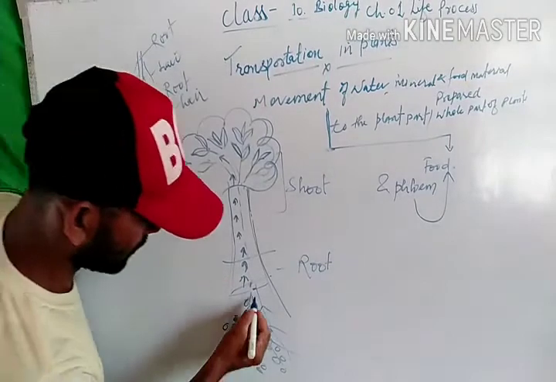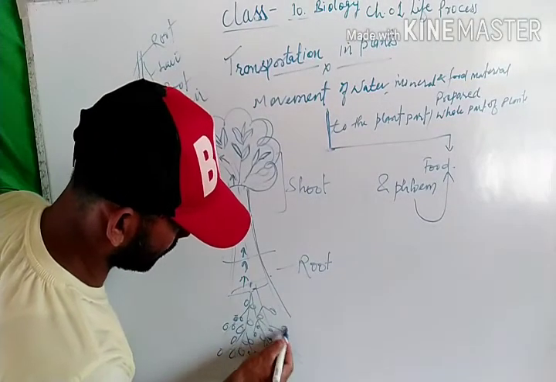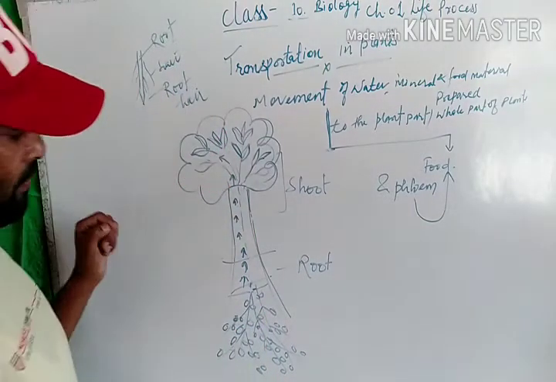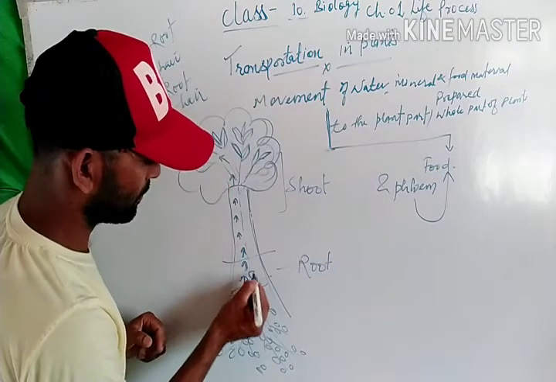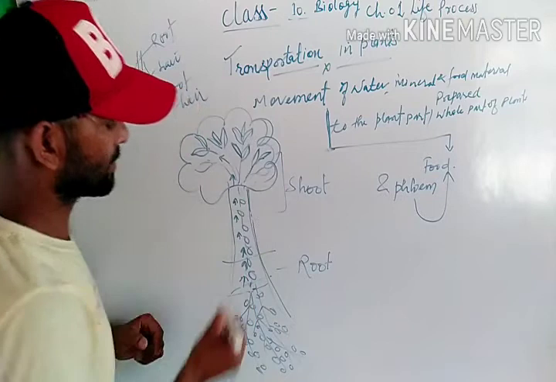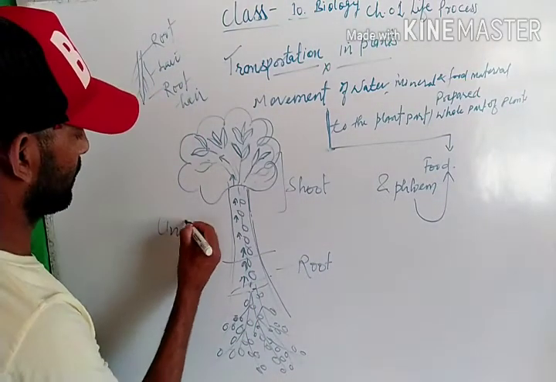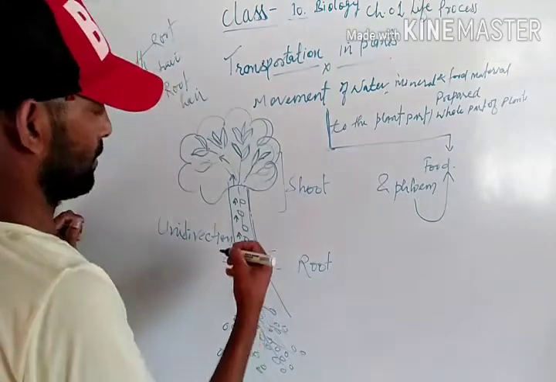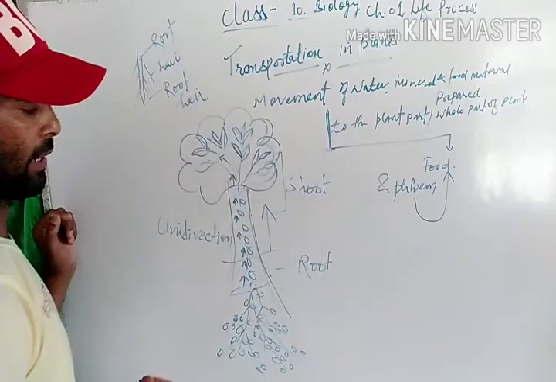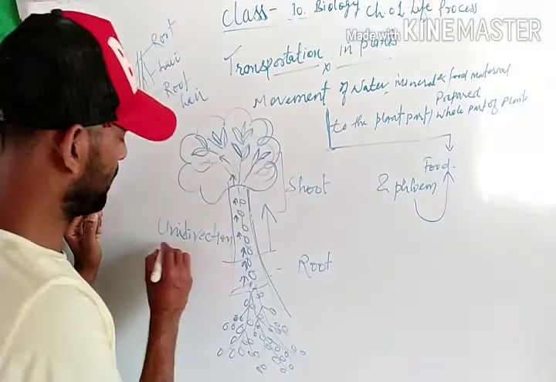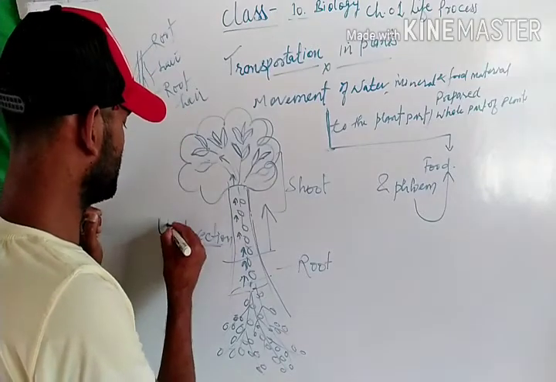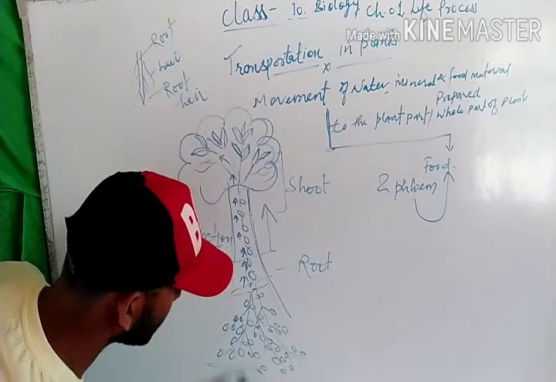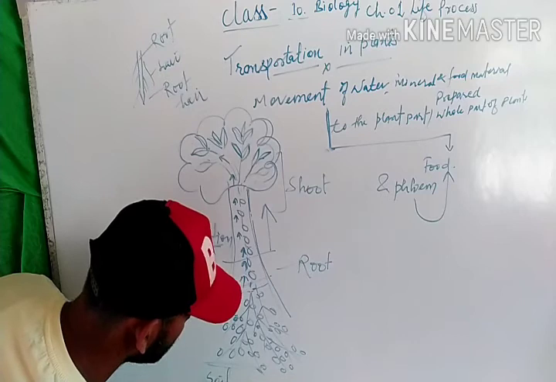Root hairs are present to obtain or absorb these water droplets or water molecules, and these water molecules have to be passed in one direction. Why? Because it cannot reach in the other direction; it can only be directed in a single direction. So it is a type of unidirectional flow, through which the water molecules reach from the lower part of the soil.